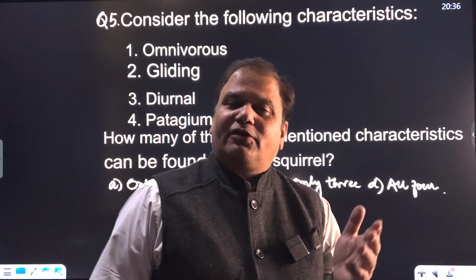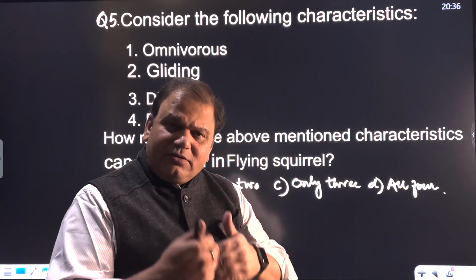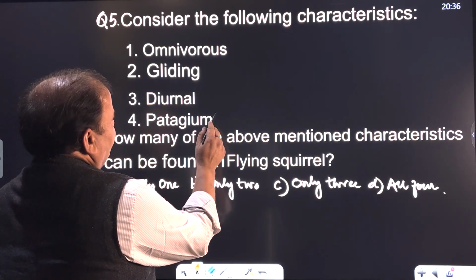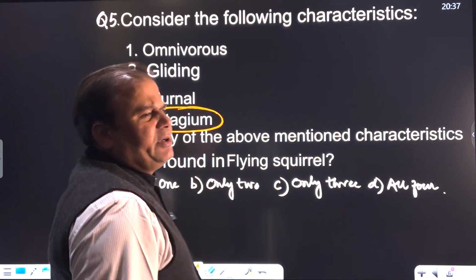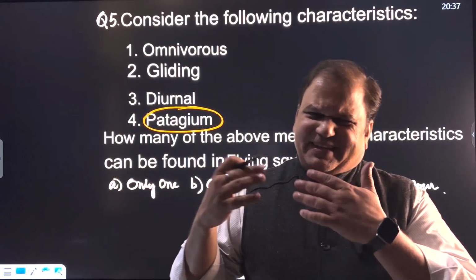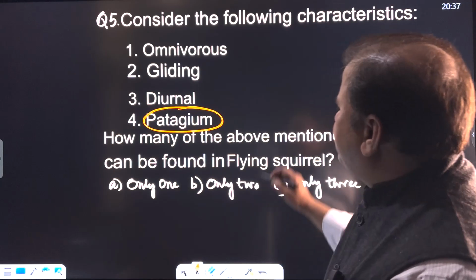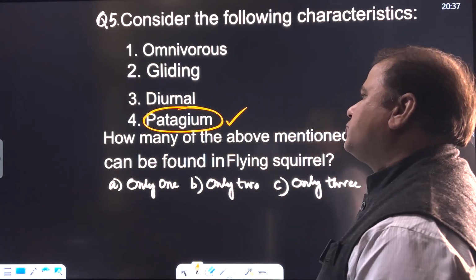Just like birds or bats, they cannot fly. They glide from one tree to another tree. And they glide with the help of what? With the help of patagium. Patagium is a fur skin from wrist to ankle, and this helps in the gliding of these squirrels.